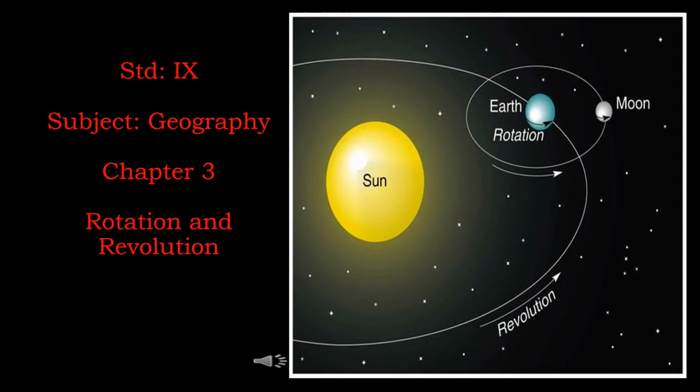The Earth, like all other planets in the solar system, revolves round the Sun in an elliptical orbit, and it also rotates on its axis. These two motions of the Earth are known as revolution and rotation, respectively. Many phenomena on Earth, like day and night, seasons, winds, and ocean currents, depend on these motions.